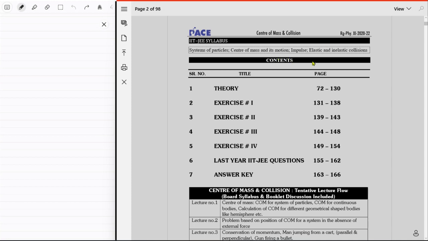I didn't have all that much exposure to collisions, as in the problems you get with collisions. I didn't solve many of them, and that's why I still feel it's kind of a weak subject for me. I know how to solve collisions, it's just not as good as the other things in Newtonian mechanics. Anyway, let's start. So you've got theory, then exercises, then last year's JEE questions.